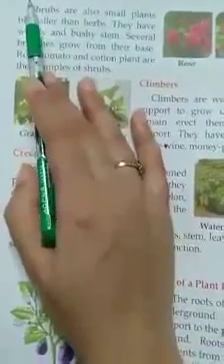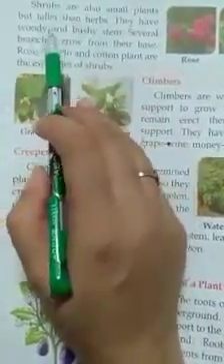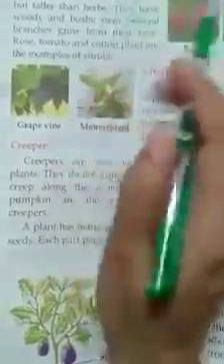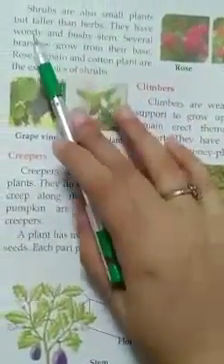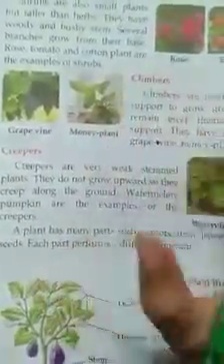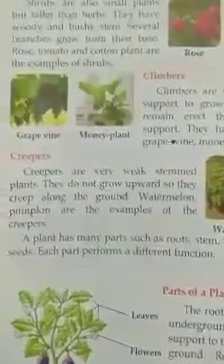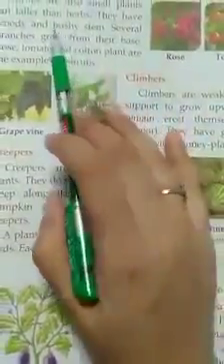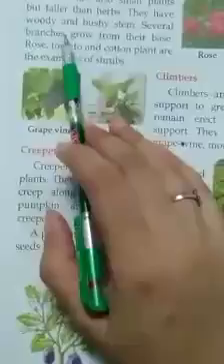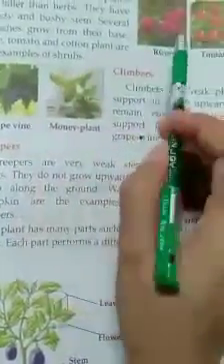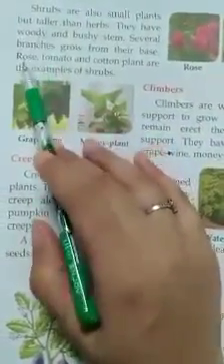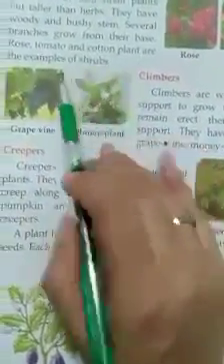So next category is shrubs. Shrubs are the plants which are small, means smaller than trees but taller than herbs. They also have a woody and bushy stem. Bushy means when they grow together, means in one space there are so many plants together. So they all have woody and bushy stem. Several branches grow from their base. From their base, many branches grow. The examples of shrubs are rose, tomato, and cotton plant.